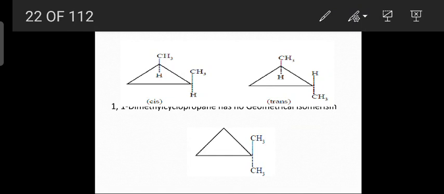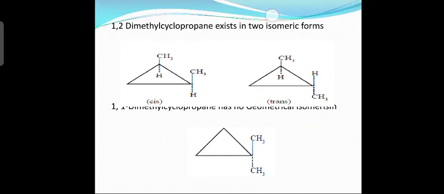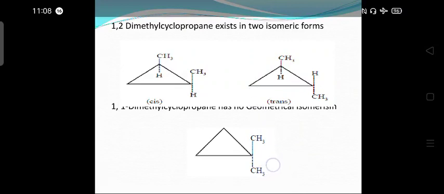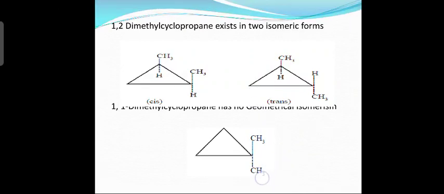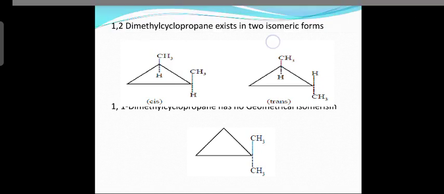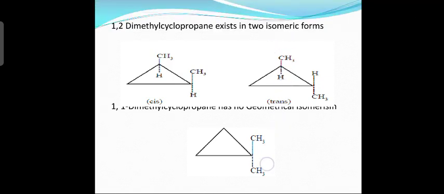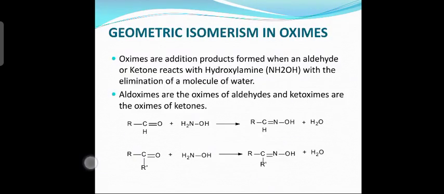Now in 1,1-dimethyl cyclopropane, you have two methyl groups attached to the same carbon atom. Can you see here? Two methyl groups attached to the same carbon atom. So here you cannot show cis and trans isomerism. Cis and trans isomerism is not possible. We shall move to the next slide.